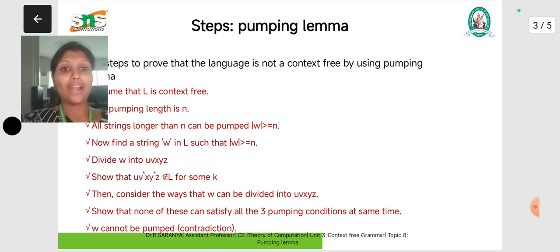Based on the quadruples, we implement it in order to analyze the language. The quadruples of context-free language you have already studied in previous chapters.